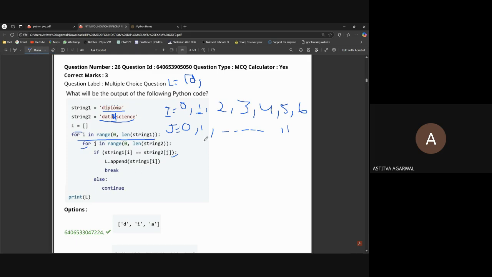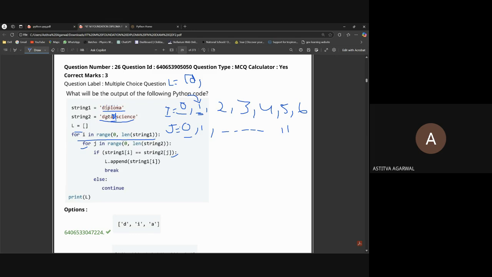Okay, so if it's breaking, now it will go to this I, which will be equal to 1, because we have done with 0. Now I will go from 1 till 6. J will also start from 0, because this loop is starting again. Now the code will check is I equal to D? No, it isn't.